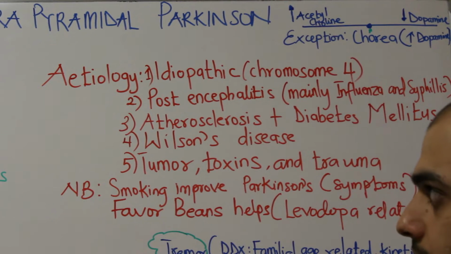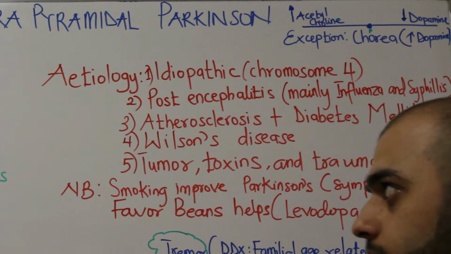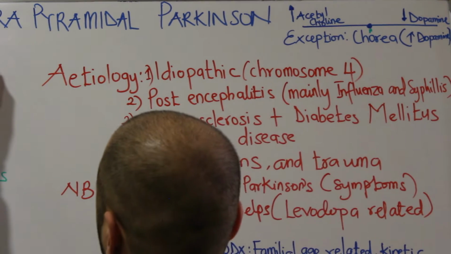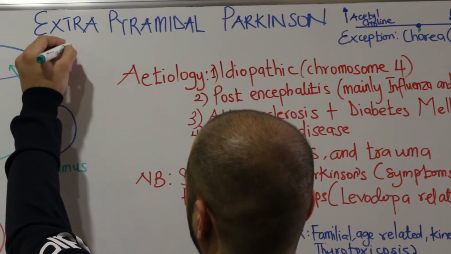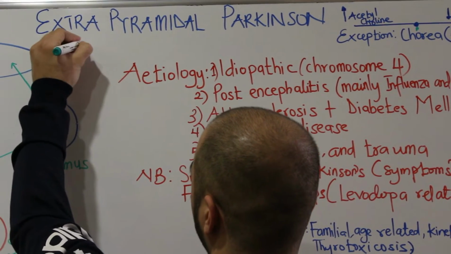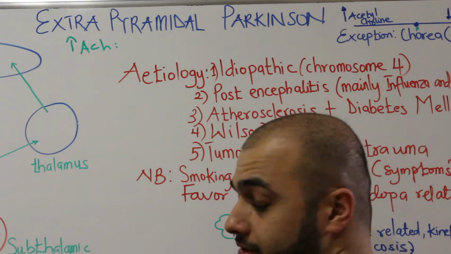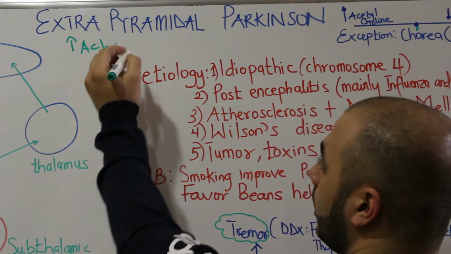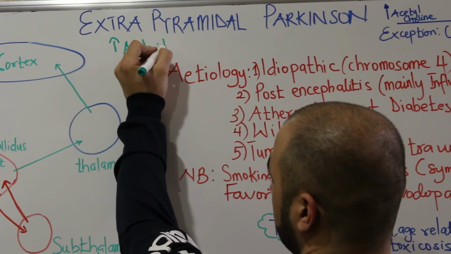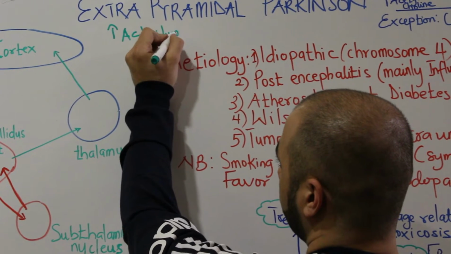So let's agree on something also, that all diseases that have high acetylcholine will be characterized by hypertonia.